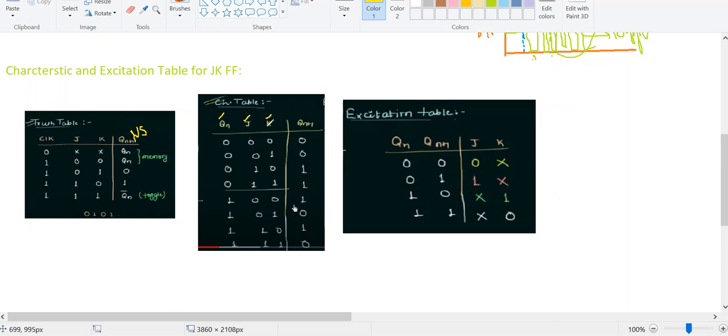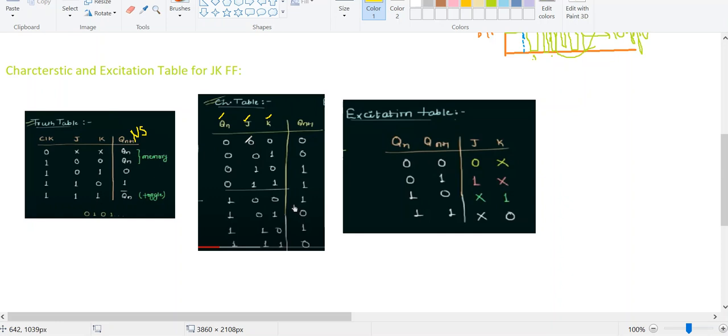Whenever I have three inputs, the number of possibilities is 8: 000, 001, 010, 011, 100, 101, 110, and 111. These are my possible inputs. So now I would like to build my characteristic table from this particular truth table.